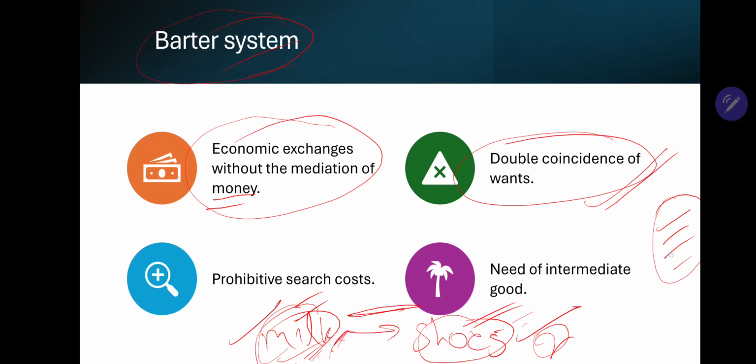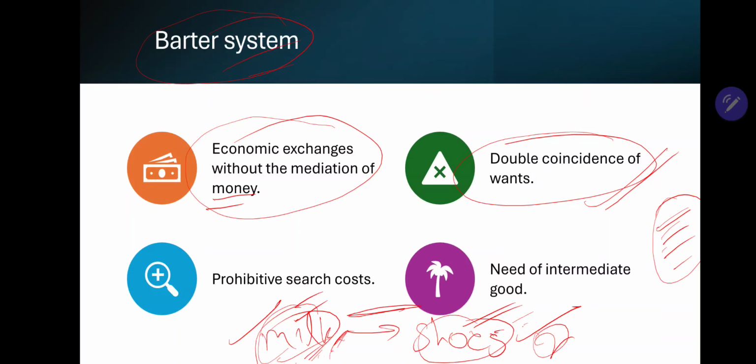The milkman will have to go to all these people and ask if they want milk and if they have shoes to sell. By doing so, it will take both time and money. And by the way, it is both expensive as well as time taking, so our milk can also get spoiled because of the search time, causing losses not just for the milkman but the whole economy as well.